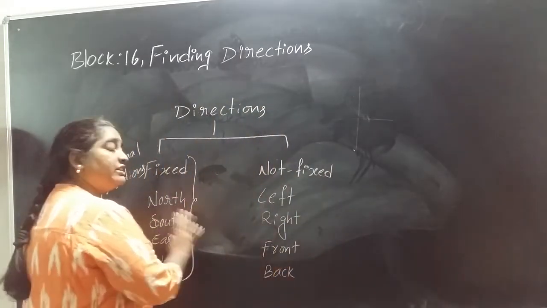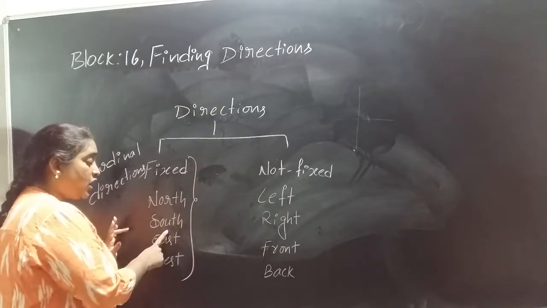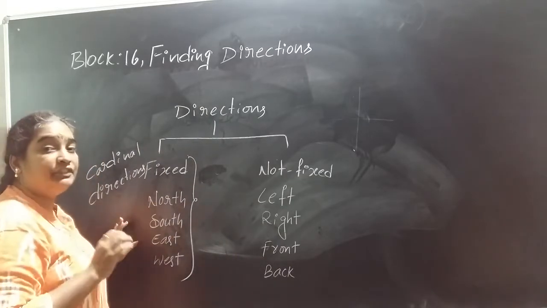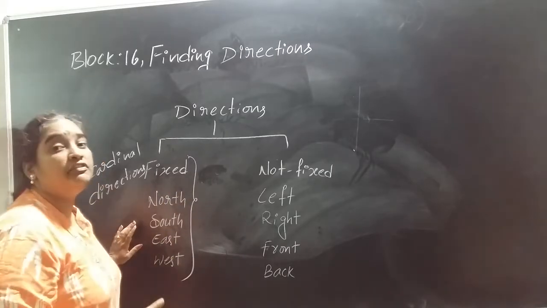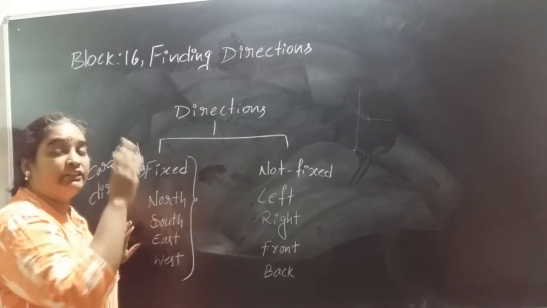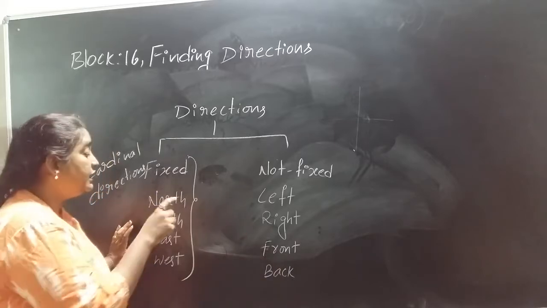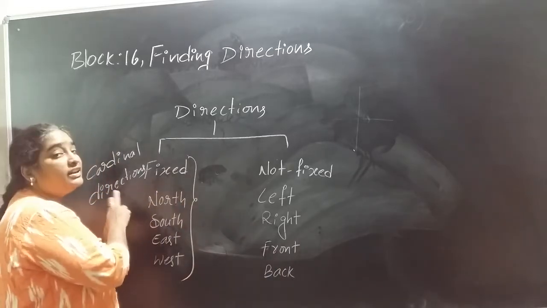But what about these fixed directions? North, south, east, west are known as fixed directions. They won't change their position. Even if we change our position, they will be easy to locate. These directions are known as cardinal directions.